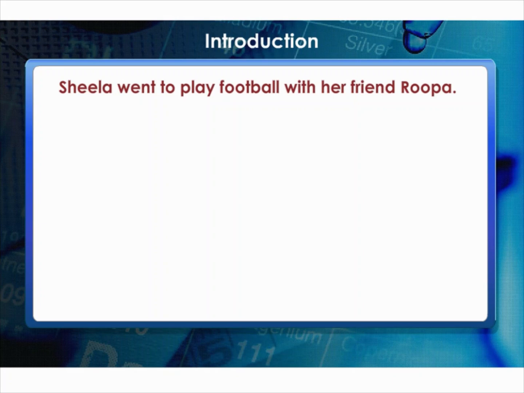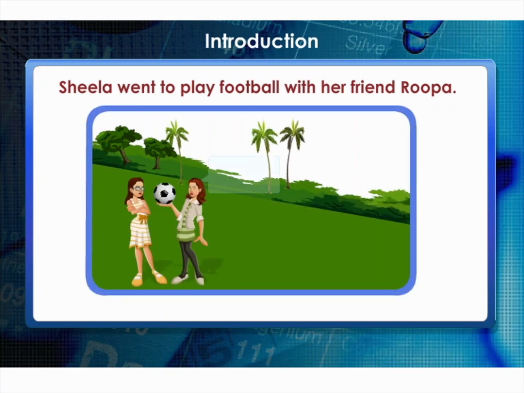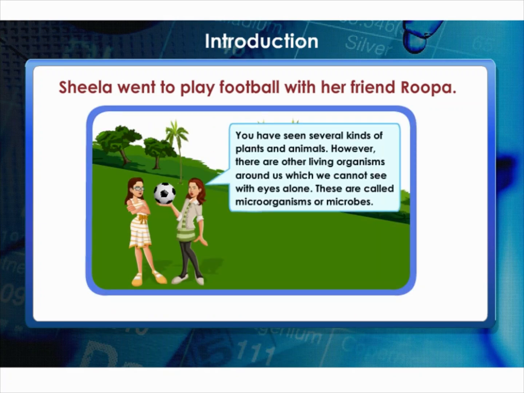Sheila went to play football with her friend Rupa. You have seen several kinds of plants and animals. However, there are other living organisms around us which we cannot see with eyes alone. These are called microorganisms or microbes.